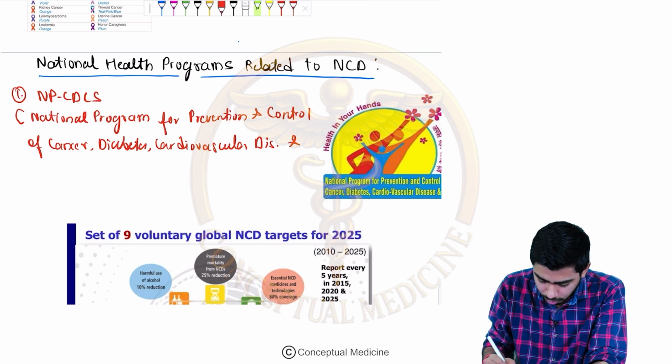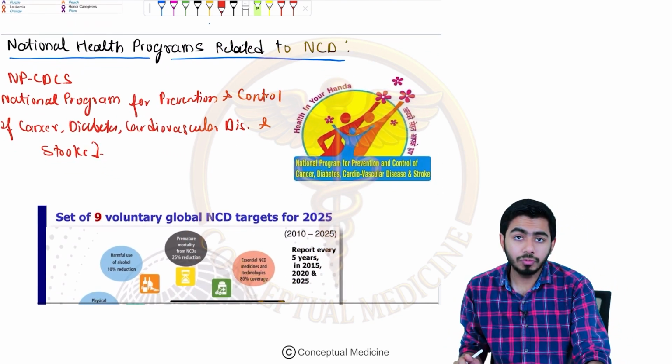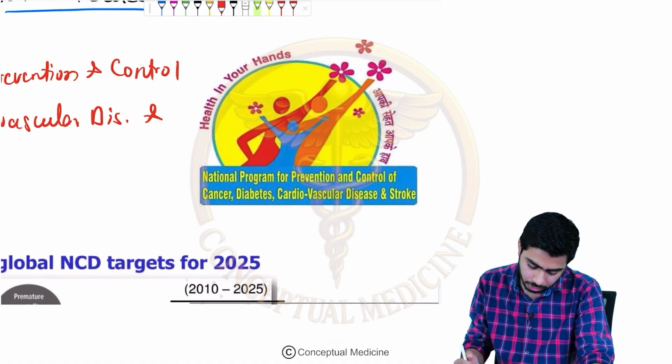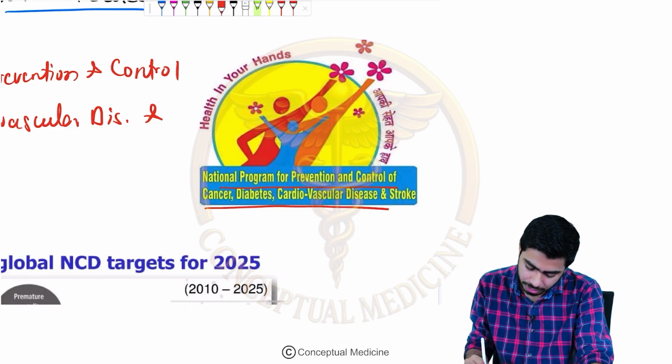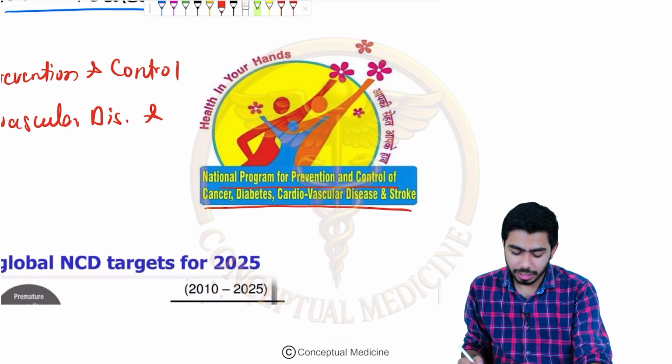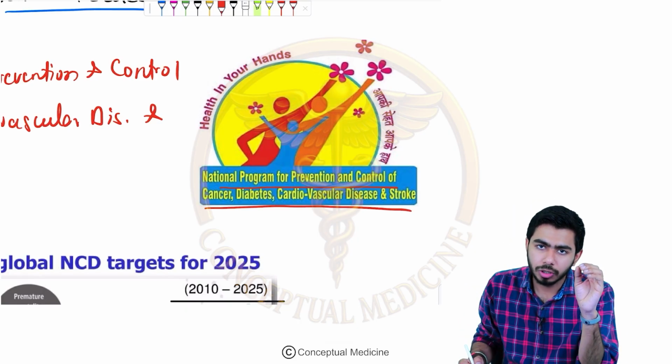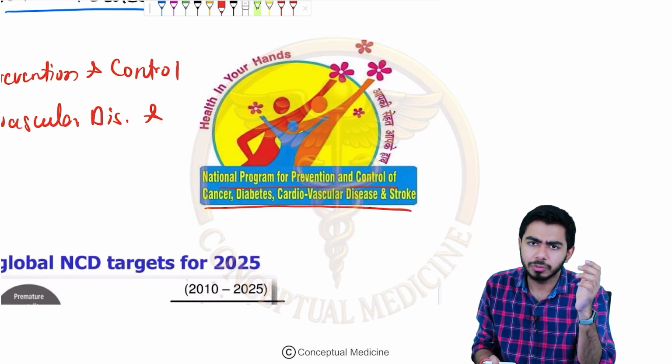Yes, that is a long name, but that's how it is. This is the logo which you should remember, because that might be asked. That is for the prevention of non-communicable disease. That is one of the health programs, okay.